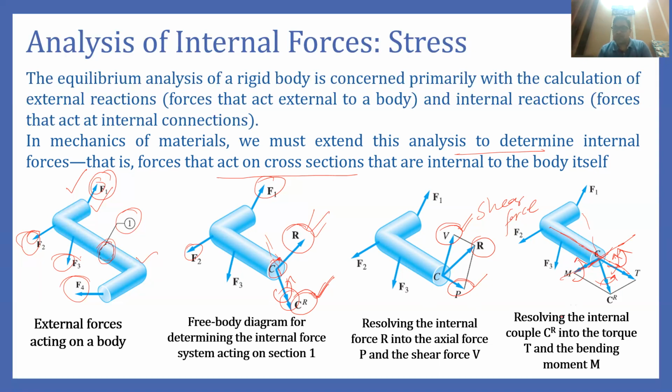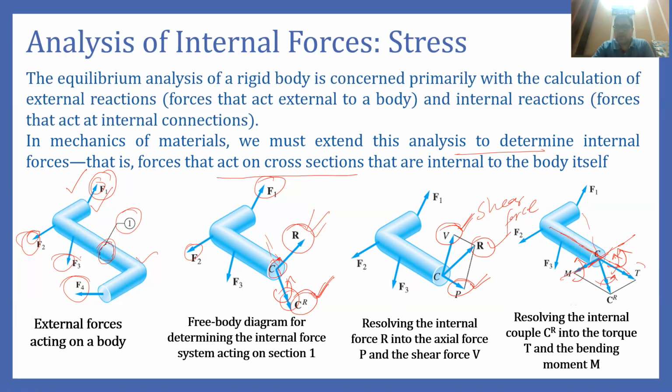So this is how we can resolve the internal couple and internal force into four components. One is shear force, second one is normal force. Similarly, in case of couple, we have two more internal moments: one is the moment acting along the axis parallel to the main length of the body, and the other is the couple moment acting along the axis parallel to the cross section of the body.